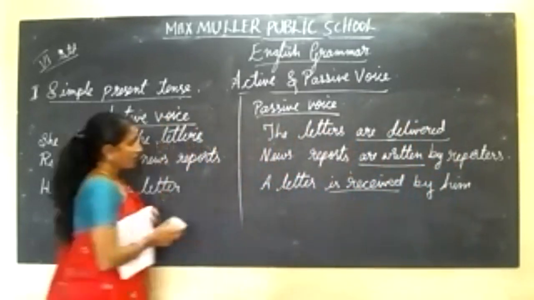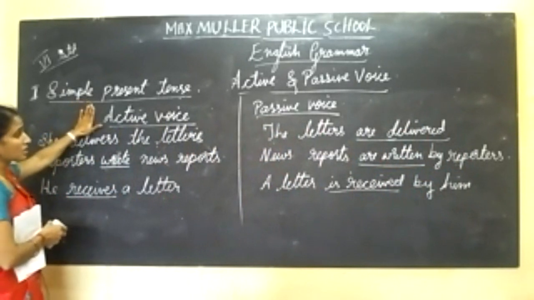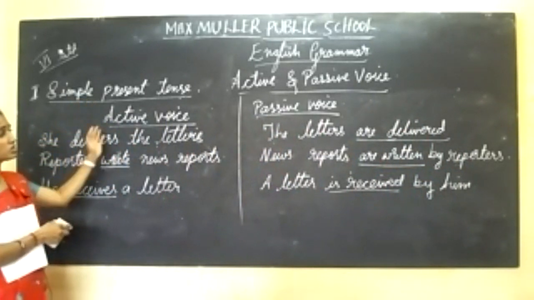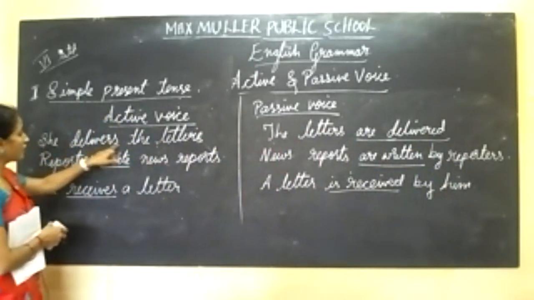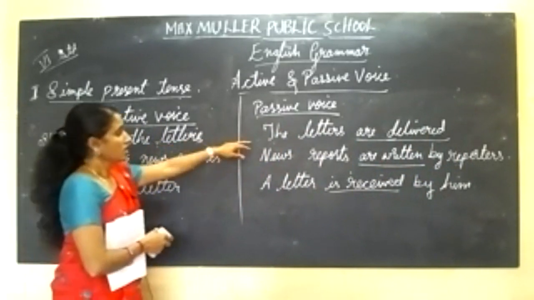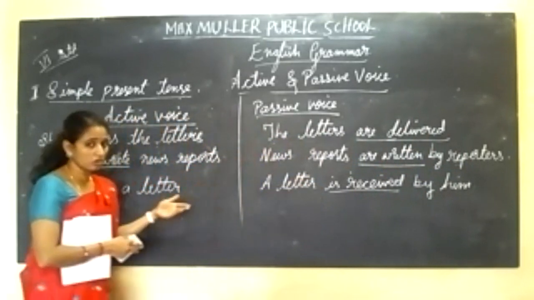Okay. Hope you have understood this. See, this is simple present tense. In this simple present tense, how to identify whether it is active voice or passive voice? See, in this, by seeing: She delivers the letter. It's a direct way. The letters are delivered. Already it is delivered.